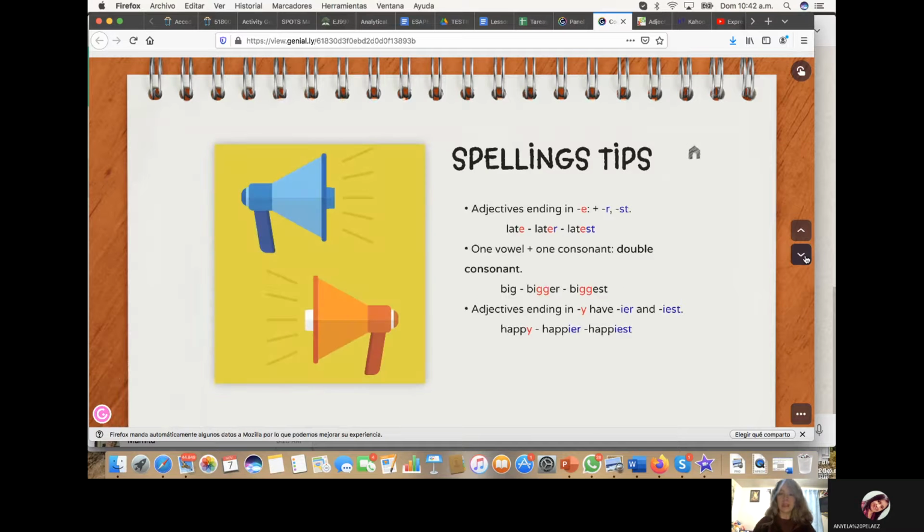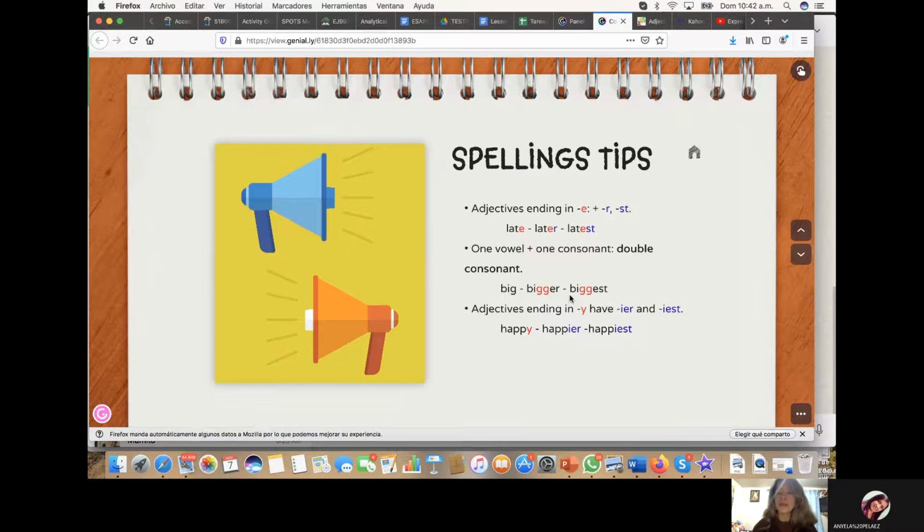Spelling tips. Adjectives ending in E, just add R or ST. Late will be later, or superlative, the latest. One vowel, one consonant: you have to double the consonant. For example, big. We have to double the last consonant and it's going to be bigger, B-I-G-G-E-R.